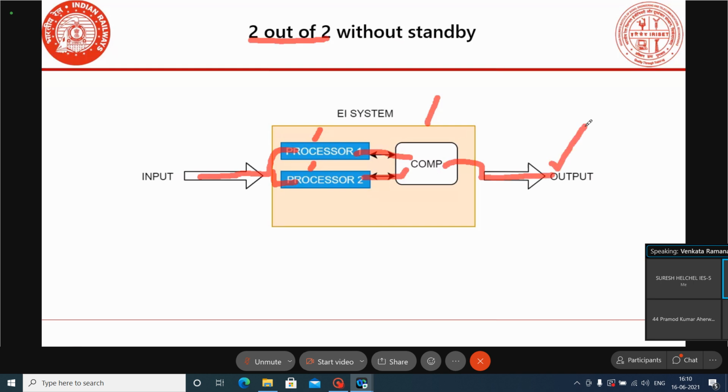The comparator, after comparing, delivers the output. In case of a 2 out of 2 system, instead of one processor, we are going for two processors. The processors independently read the inputs, independently process them, and the decisions will be compared by one comparator, and only if both agree, the output will be delivered. This is the case of a 2 out of 2 system.